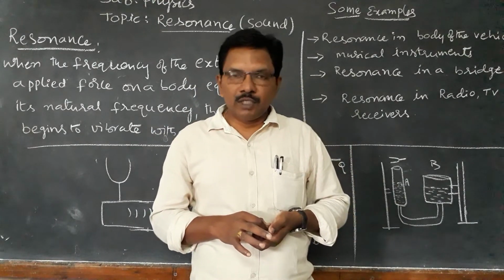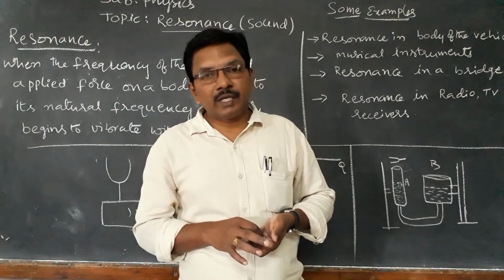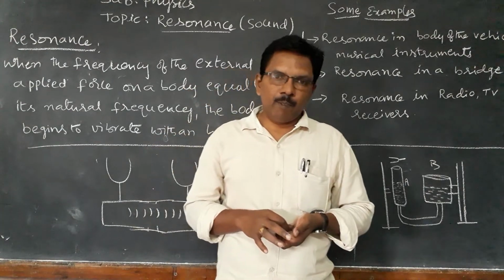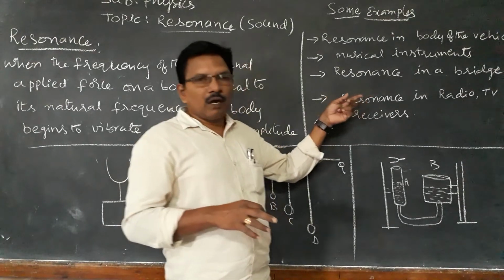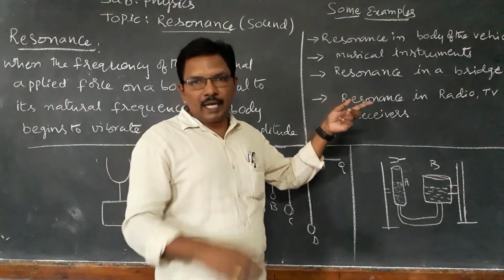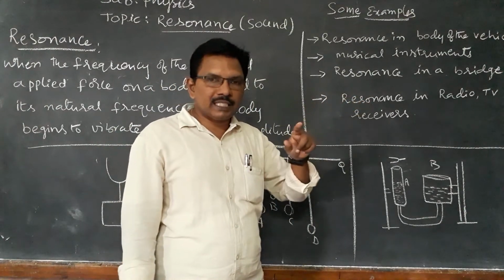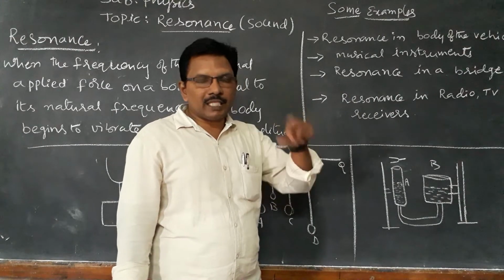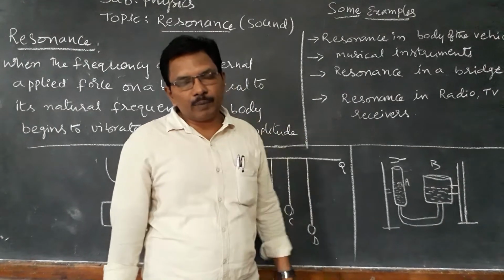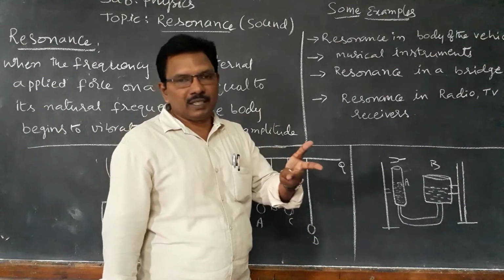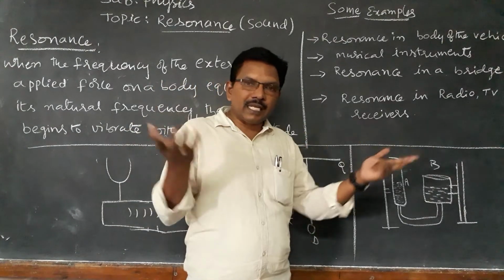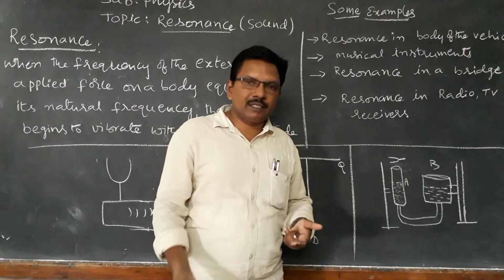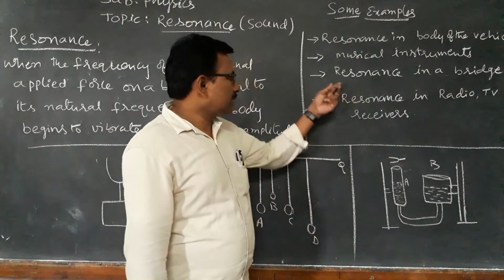So that is why soldiers are not allowed to march past on a bridge. That is also because of resonance, high amplitude. The bridge will vibrate with high amplitude when the frequency of the soldiers' steps matches the natural frequency of vibrations of the bridge. Then the vibrations increase in the bridge and it collapses. So that is another example.